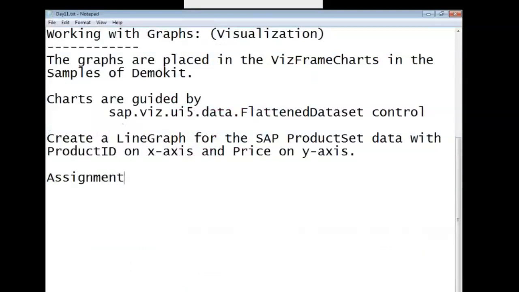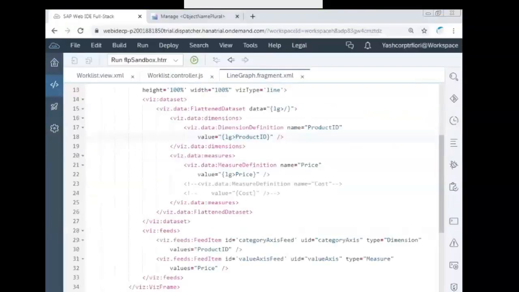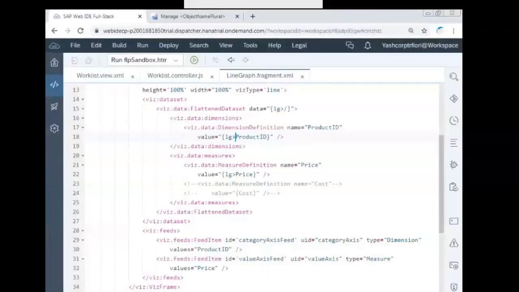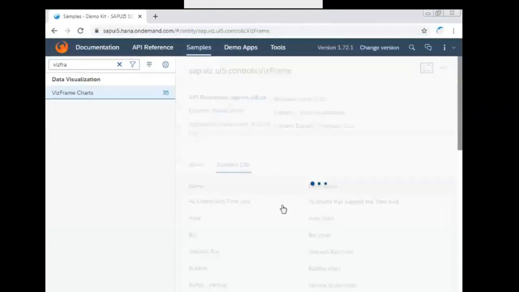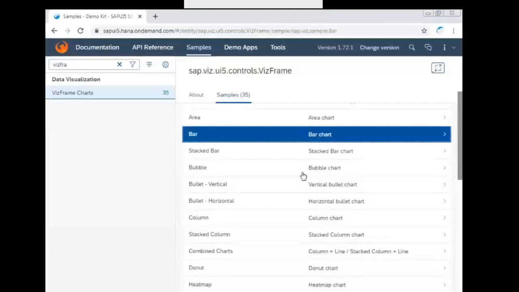Assignment. Show two series with the width and the price. Okay, the answer to your question, you asked like, can't we take the same graph? No. So here, if I want to display waterfall model, so another graph is there. So if I want to display the waterfall model, so go and check the waterfall model or bar graph. So you can see bar here.